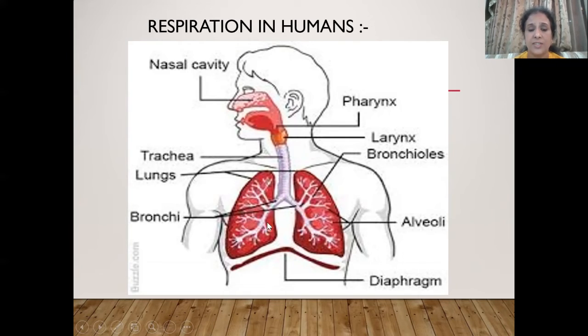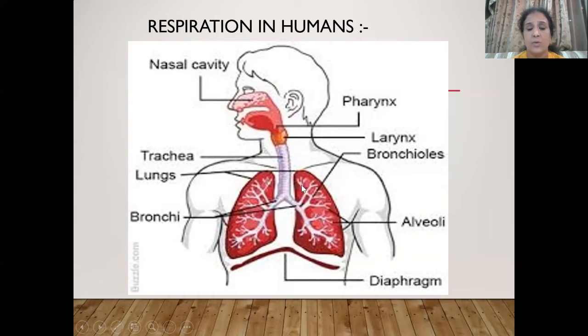Then this trachea is divided into 2 branches. These are called bronchi. These bronchi are further divided into branches like a tree. Then these are called primary bronchiole, secondary bronchiole, tertiary bronchiole, like that. And ultimately, they end in a balloon-like structure that is called alveoli.